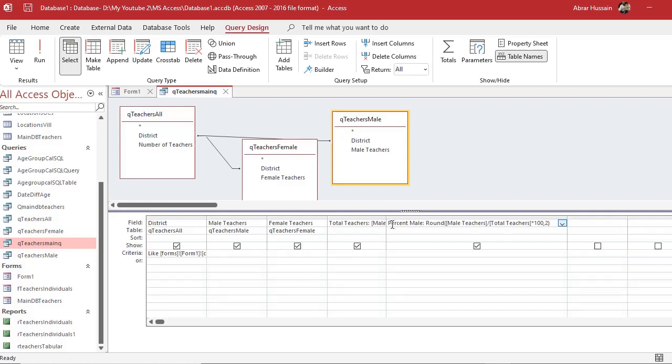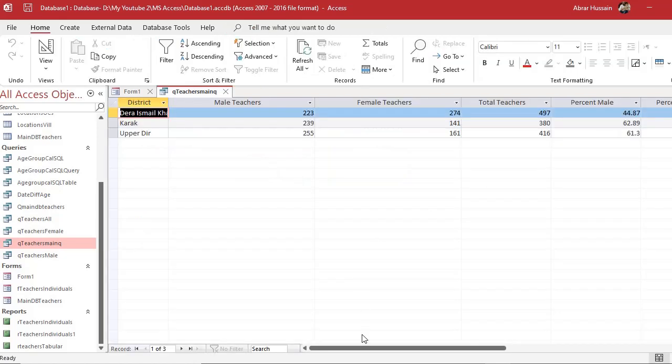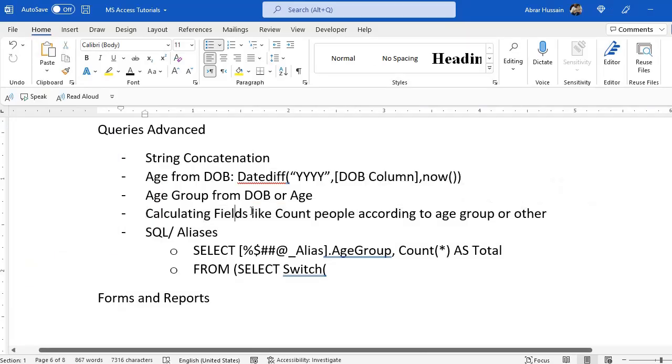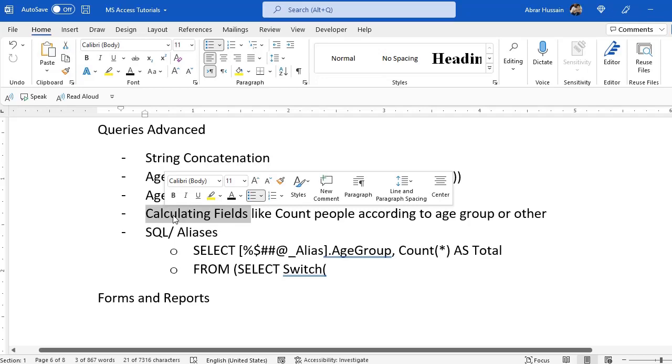Now I want another one for female also. So just copy this, paste it here, and now in this one divide the female teacher by total teacher. So here now you see you have percent male and percent female. That is how to add a calculating field like total teacher, percent of teacher, etc.